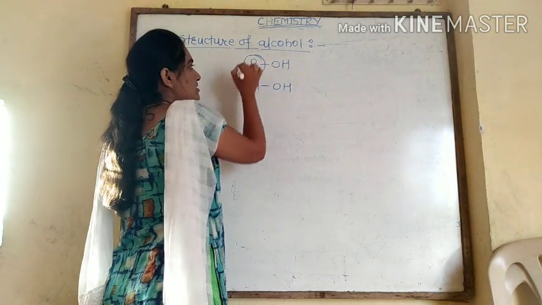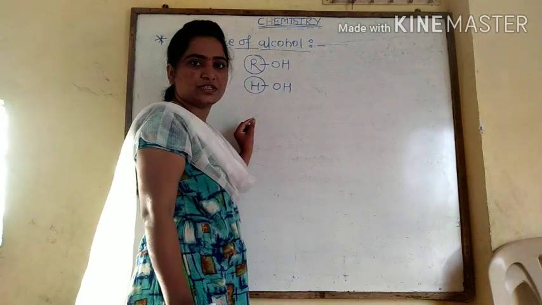The only difference is the presence of an alkyl group here and a hydrogen atom there.